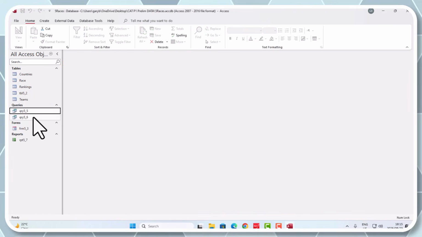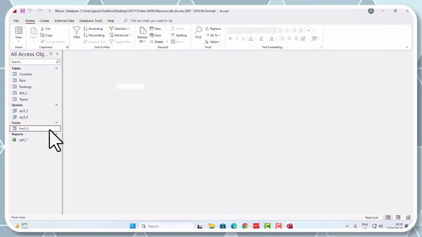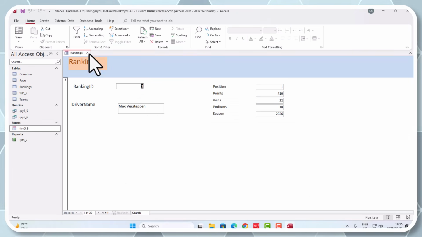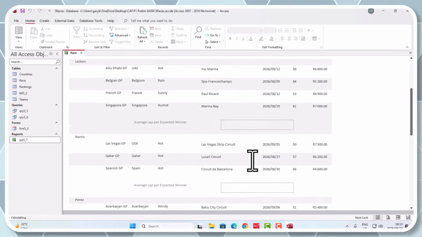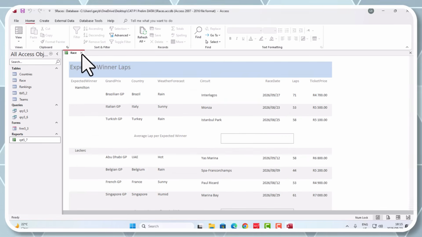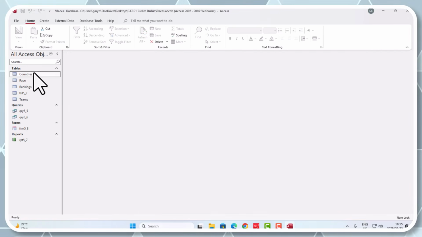Remember, there should be 4: tables, queries, forms and reports. So far, everything is working in my database. There are no pop-up errors or things like that.